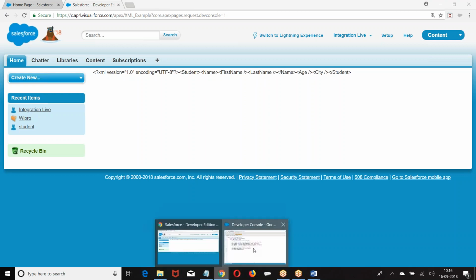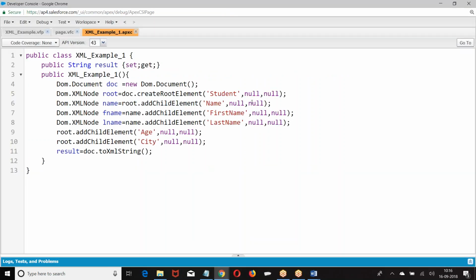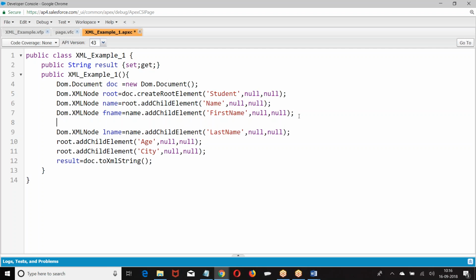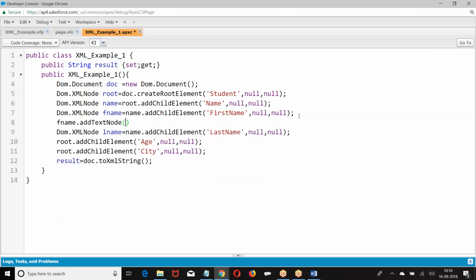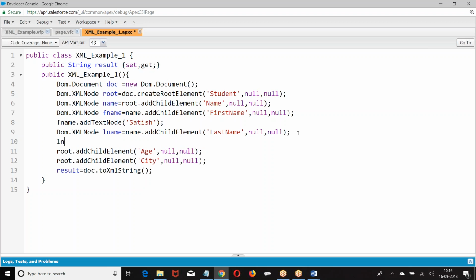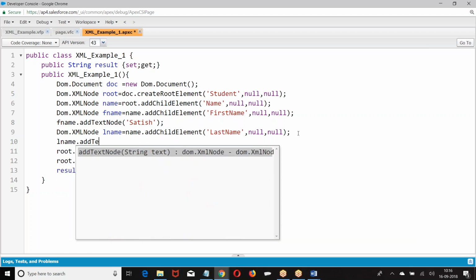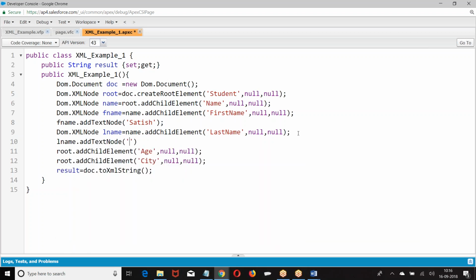Now we don't want only elements; I am adding the data. I am not adding the data yet, so where should I add? I want to add a data. What is it? Fname dot add. Then last name. What is the node? Last name add X node.